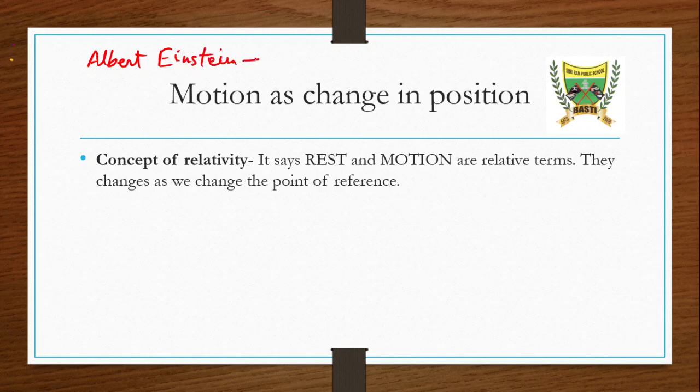Albert Einstein proposed the theory of relativity. What is this theory? It says the concepts of rest and motion are relative terms. What does relative term mean? It says that if we change the point of reference, or if we change the surrounding, then the object at rest may come in motion, or the object which is in motion may come to rest.